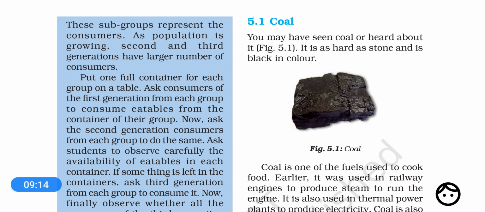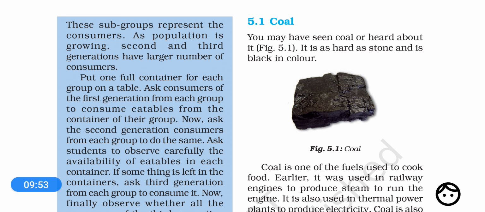Now let's understand the term fossil. Dear students, the dead remains of plants and animals are called fossils, which are generally discovered by digging the land. And you know that coal is formed from the dead remains of trees present in the ancient forests. So this is why coal is called a fossil fuel. Coal is a fuel, and because it is made up of fossils, meaning the dead plants, this is why coal is called a fossil fuel.